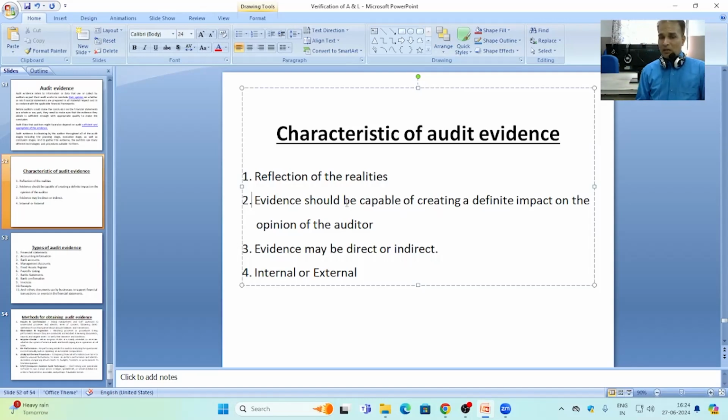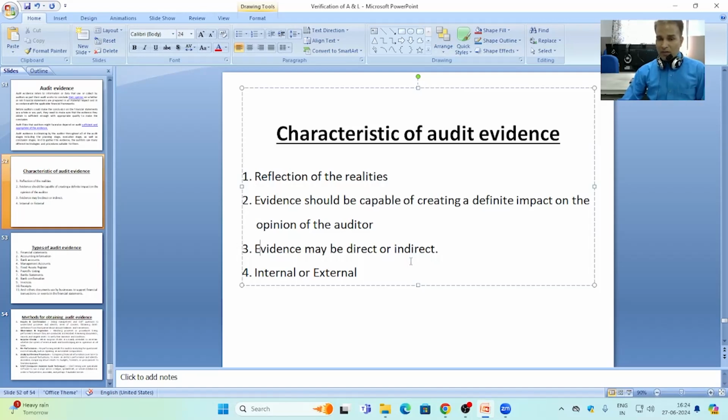So it should be impactable, it should be material, it should be important, that provides a base to modify or to change the opinion or to confirm the information contained in the client business books of account.